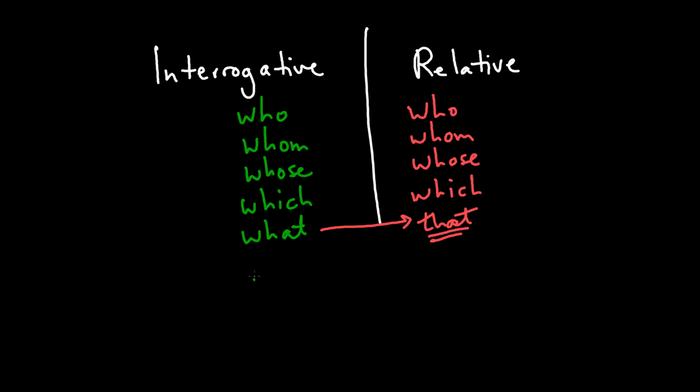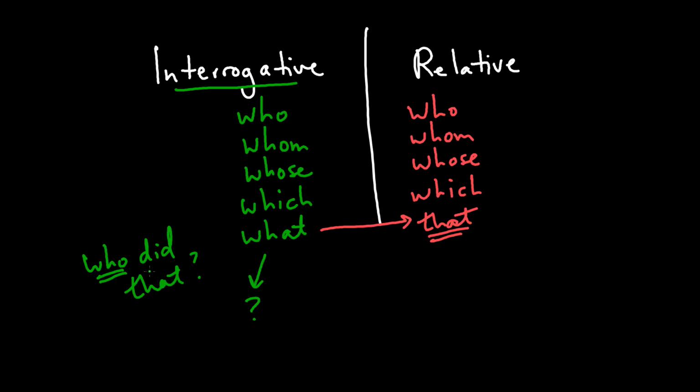Interrogative pronouns have the function of asking questions. Think of an interrogation where you're asking questions and trying to find answers. So if you say, for instance, who did that? That's a question, and we've used who in the interrogative form.